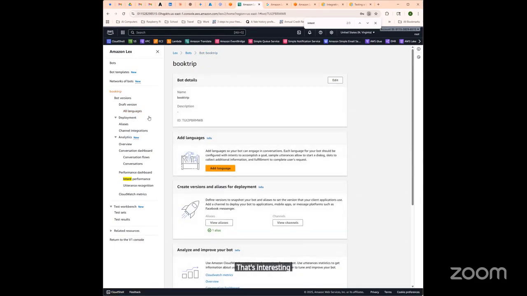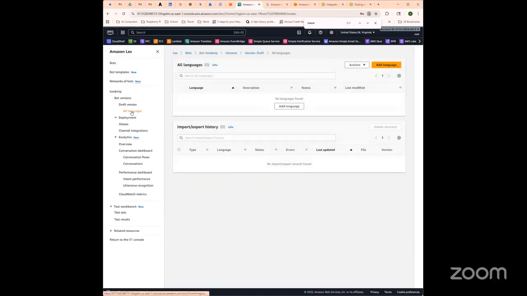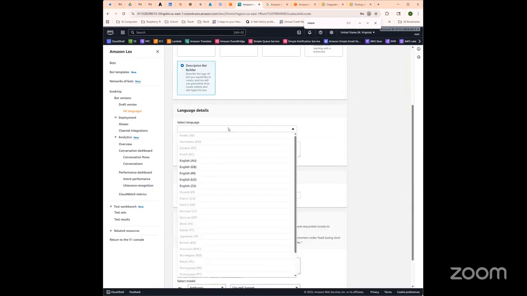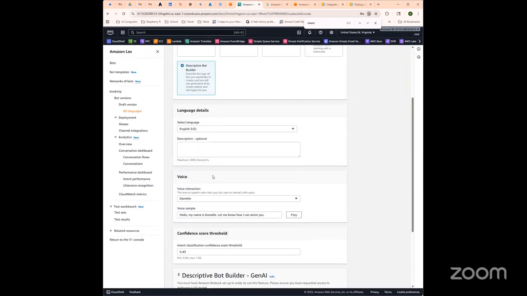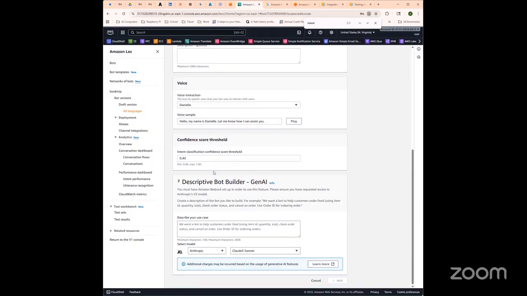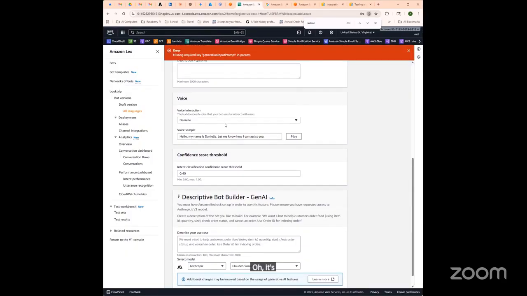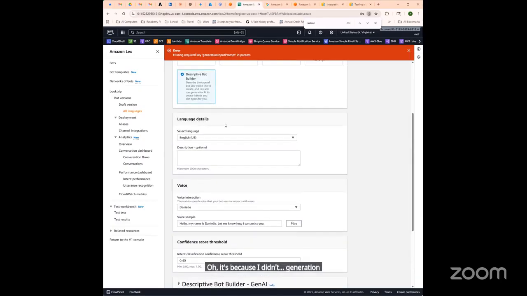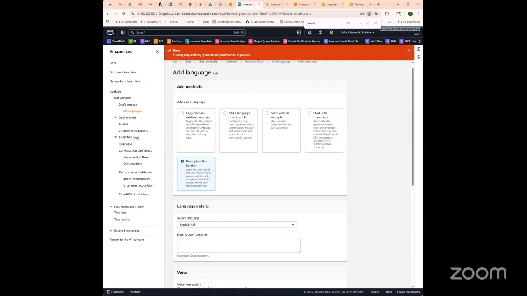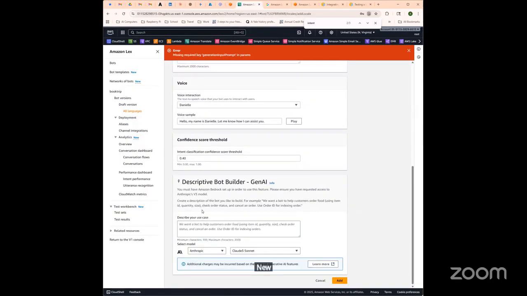That's interesting. Oh, it's because I didn't generate input prompts. Oh my goodness. New language. Describe your use case. You must have.